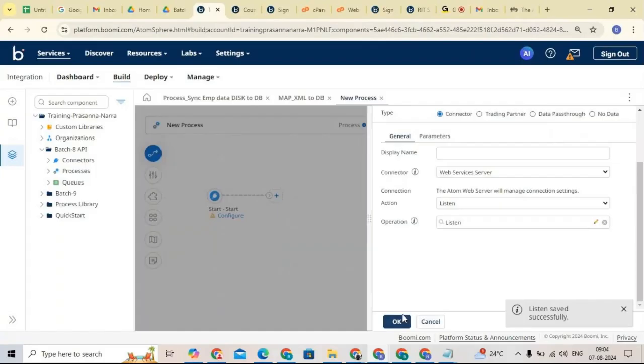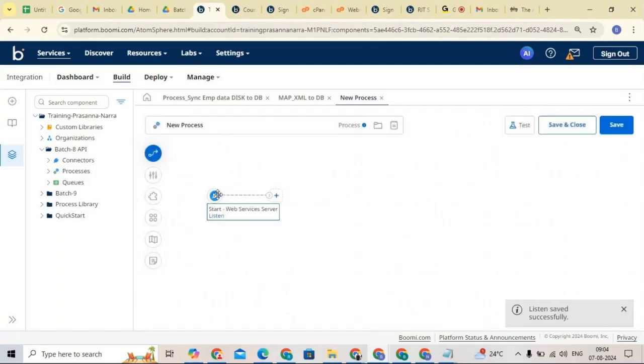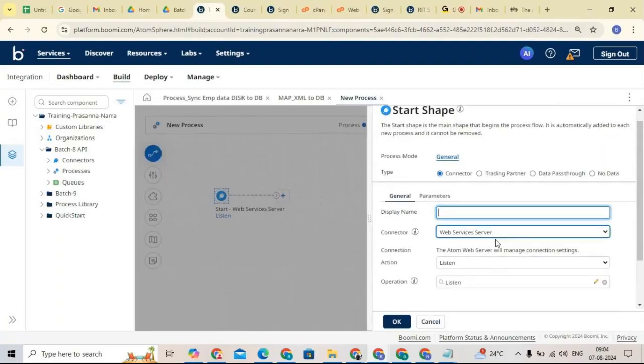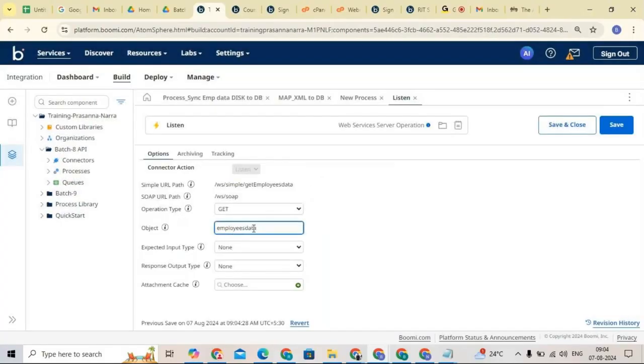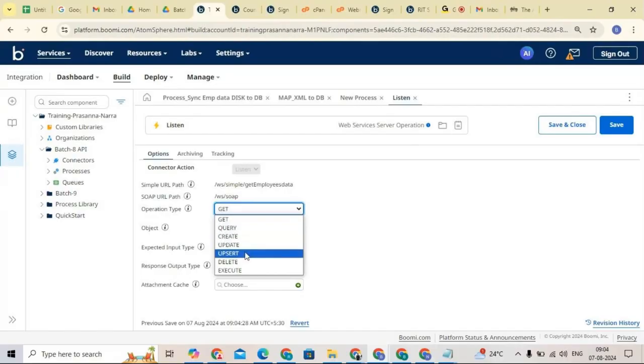Now the configuration is complete. It is simple, guys. For the operation, we need to give the object type and the operation type. You need to understand what is meant by get, query, create, update, upsert, delete and execute. Go and explore these different types and what the difference between them is.